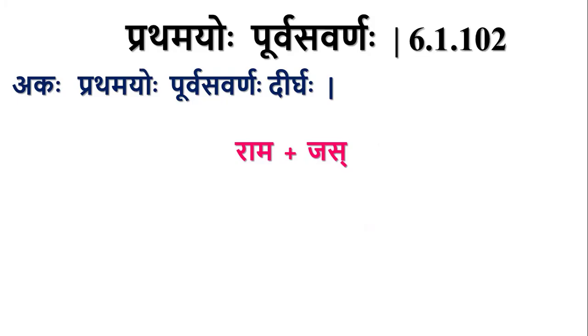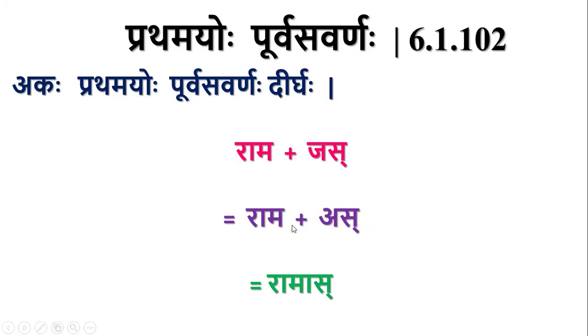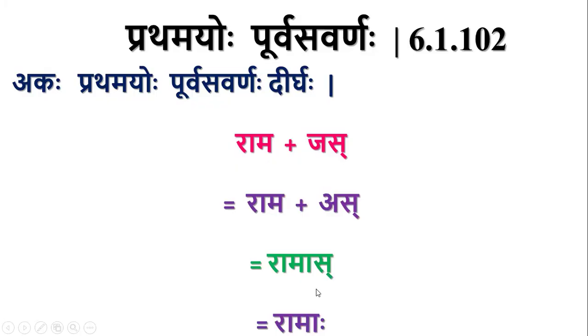So let us take this example: Rama plus Jas. In Jas, Jakara is it. So Rama plus As. By Pratamayo Purva Savarnaha, we have, here the Purva Varna is Akara, Rasvakara. Its Dirgha is Dirgha A. So it is Ramas. When we do this, we think this is by Akasavarna Dirgha, Savarna Dirgha Sandhi. That is okay, but by the Shastra, it is not by Akasavarna Dirgha. It is by Pratamayo Purva Savarnaha, Ramas, and Sakarasya Visargaha, Ramaha.